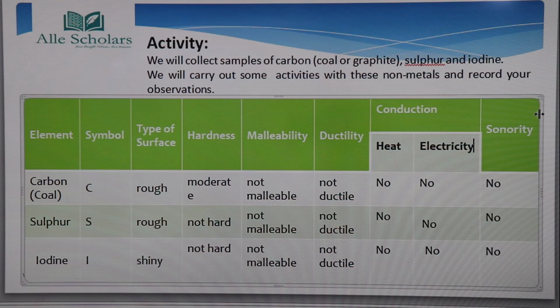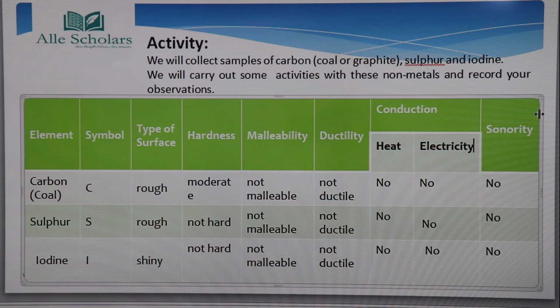Metals are very hard, whereas non-metals are moderate or non-hard. Metals are highly malleable, whereas non-metals are not malleable. Metals are very ductile, whereas non-metals are not ductile.